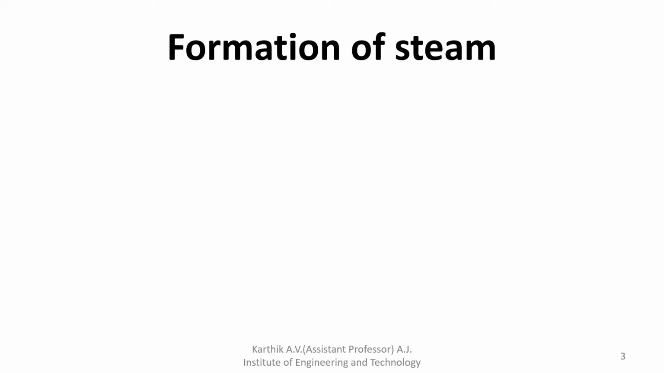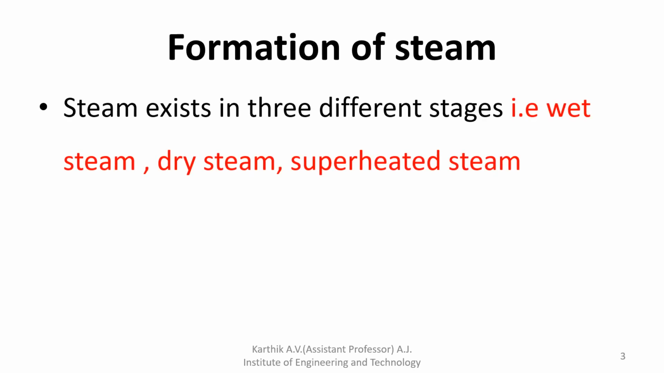Next we'll see the formation of steam, how it will be formed. We already studied boilers, the different types of boilers: Babcock and Wilcox boiler, as well as Lancashire boiler. Here the heat will be produced by burning of coal.